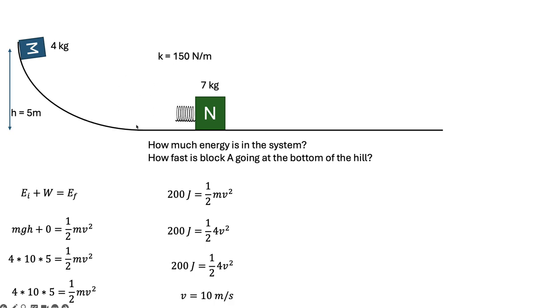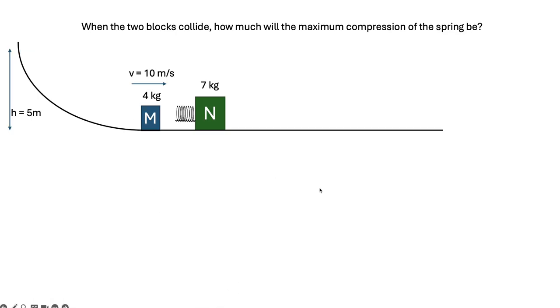The total system, we've already talked about this, there's only 200 joules available in the whole system, right? 200 joules, 10 meters per second at the bottom. Okay, and then the things are going to collide. So when the two blocks collide, the next question I could ask is, what's the maximum compression of the spring going to be?